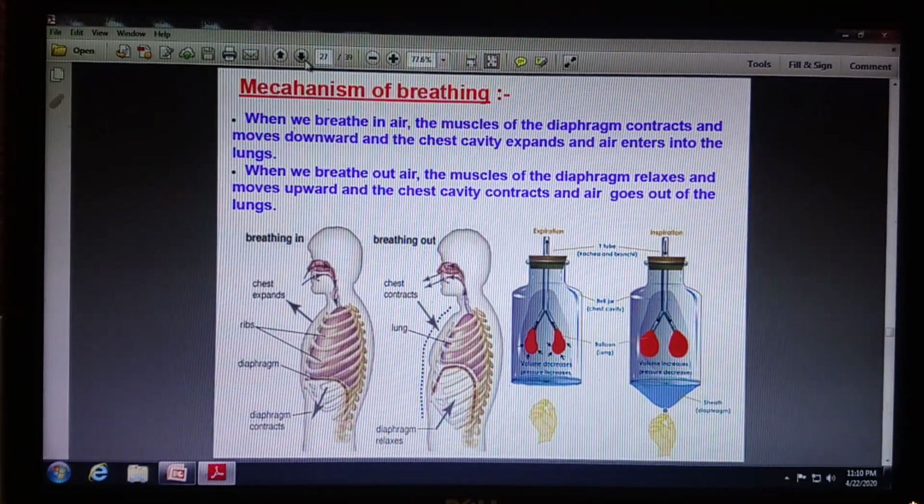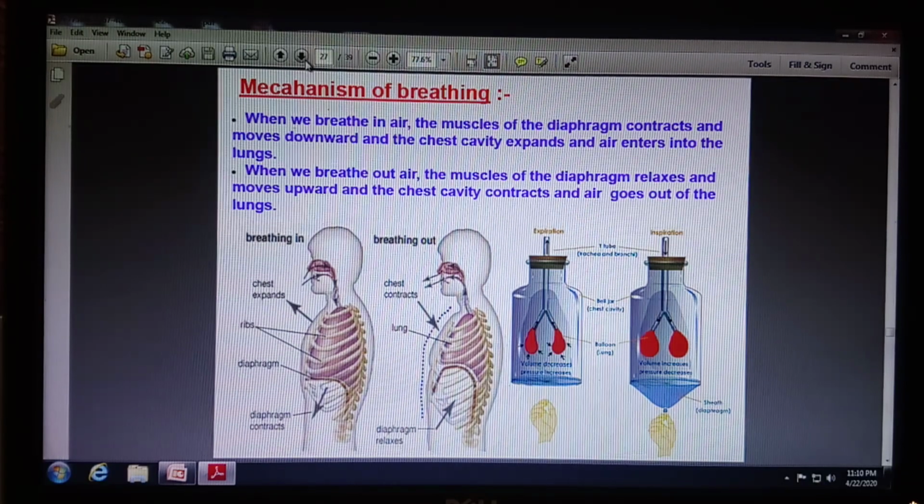Coming to the mechanism of breathing: when we breathe in air, the muscles of the diaphragm contract and move downward, the chest cavity expands and air enters into the lungs. When we breathe out air, the muscles of the diaphragm relax and it moves upward, the chest cavity contracts and air goes out of the lungs.